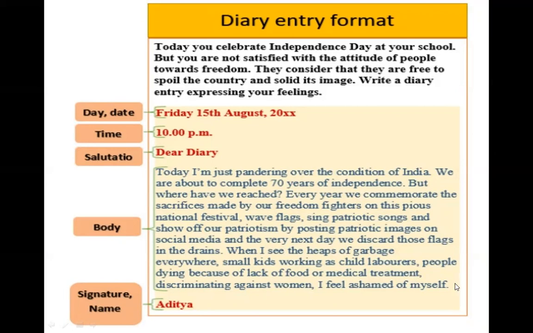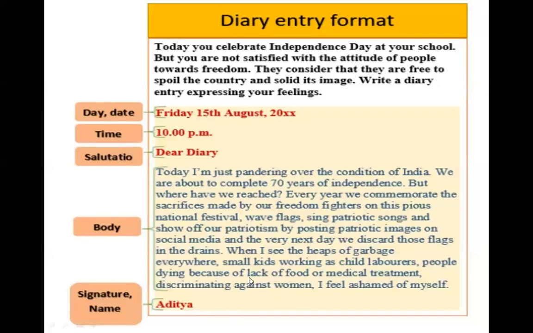Here you can also add your resolution towards nation, that how you would like to contribute towards a nation, and then you can just end and write your name here. See, here only Aditya is written, so thus you just have to write the first name of the full name. No need to add Aditya Kumar or Aditya Singh that way. Just write the name there.